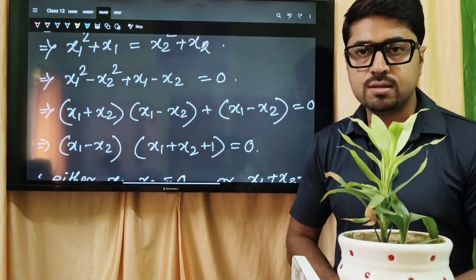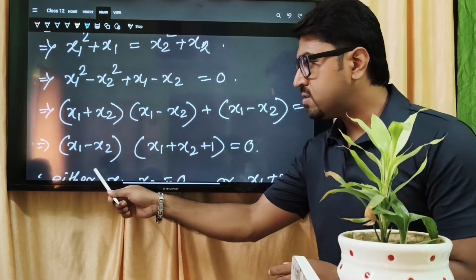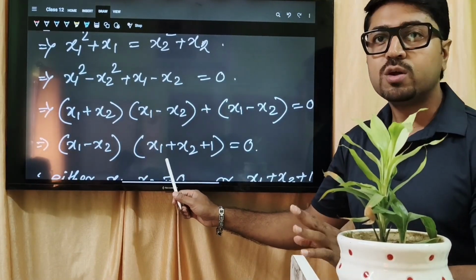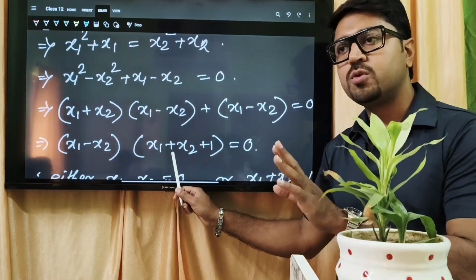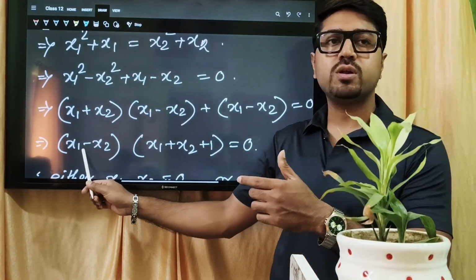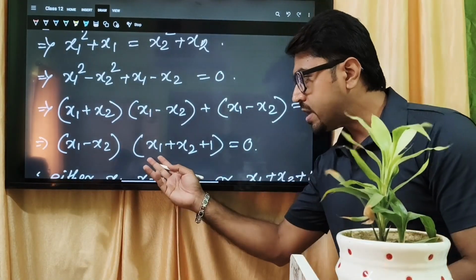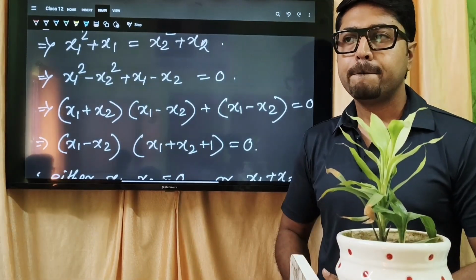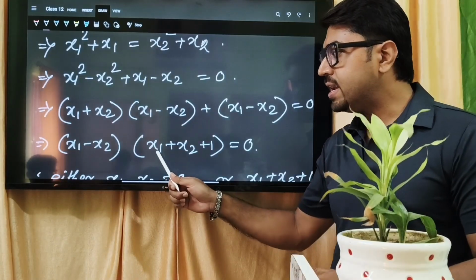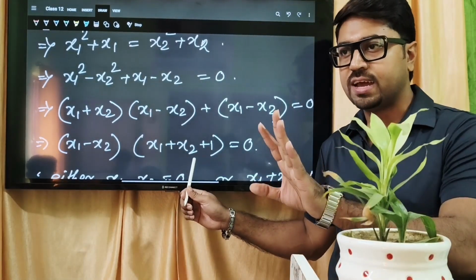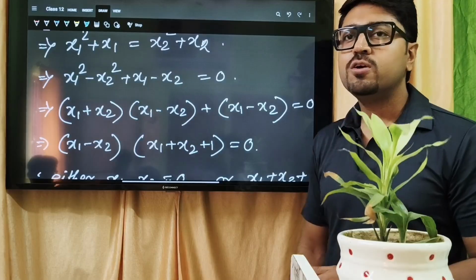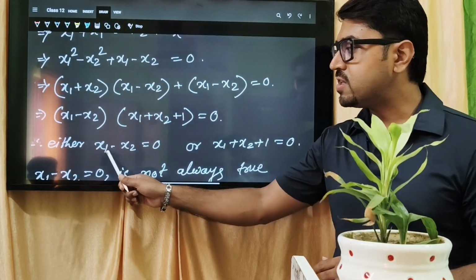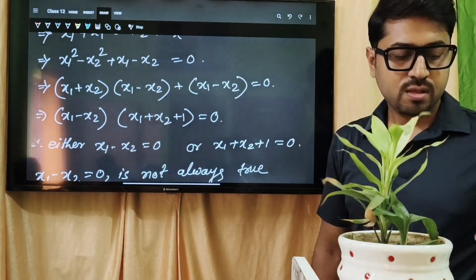So to make sure x1 minus x2 is 0, we have to say the other factor is not equal to 0 for sure. You have to prove it. Then surely I can say this one is equal to 0. Correct or not? So how will you say this one is not equal to 0? Question is, can we say? For any integer, this can be 0 if you are feeling like that. So if you feel that this can be 0, you have to give an example of that. Either x1 minus x2 equal to 0 or this equal to 0.